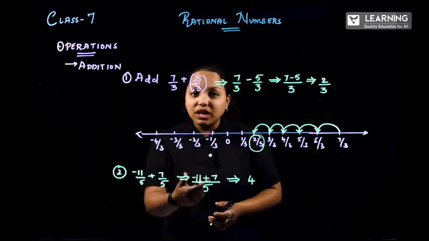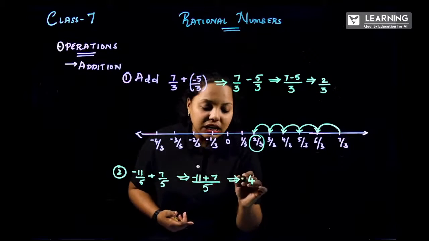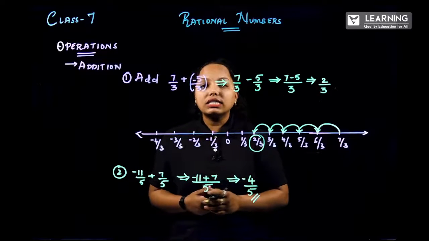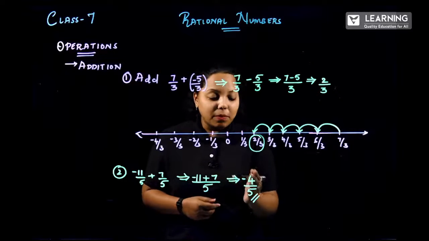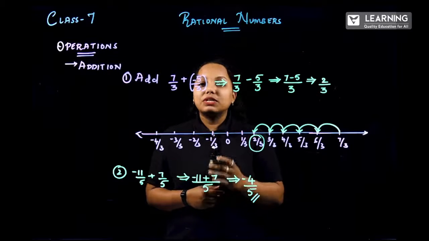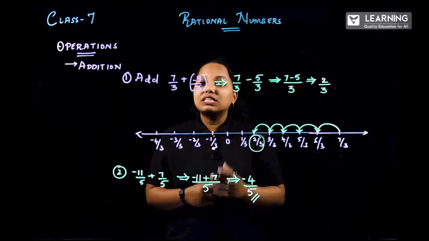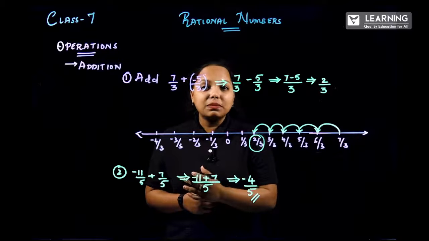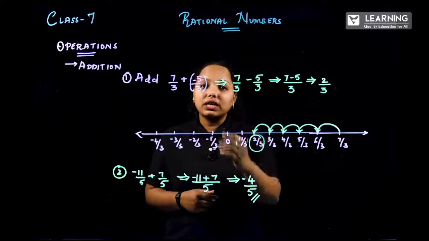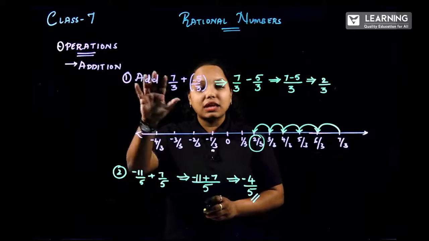No. Put the greater number's sign and subtract the numbers. What is the greater number's sign? It is minus, and the denominator remains the same. So what is your answer? The answer is minus 4 by 5. Two things you have to remember. If it is the same sign, put the same sign and add the numbers. If it is a different sign, put the greater number's sign and subtract the numbers. I hope you understood the two methods. But in this chapter, we'll be solving more using this method itself.